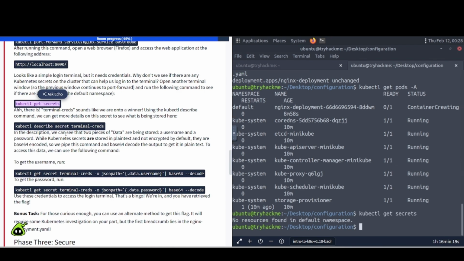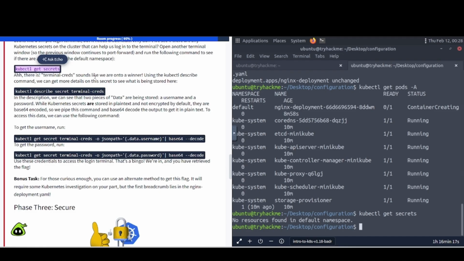Right, as I was saying, there it is, terminal creds. Sounds like we are onto a winner. Using the kubectl describe command, we can get more details on the secret to see what is being stored there. So if this was working for you, you can just run this here: kubectl describe secret terminal-creds. In the description, we will see that two pieces of data are being stored, a username and a password.